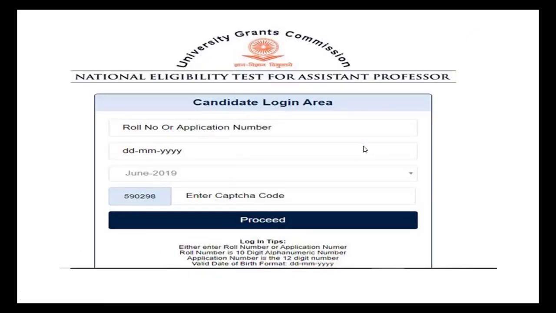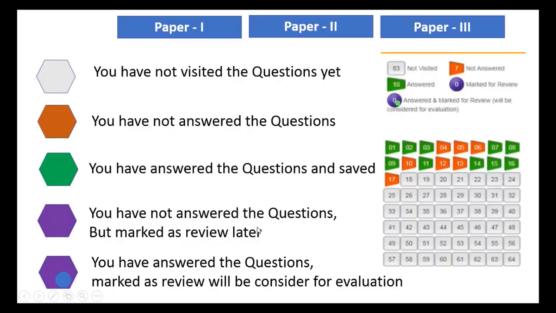You should know the minimum computer knowledge. When you enter the examination center, this is the window that appears in front of you. Here, for the admit card, you should enter your application number, date of birth and the code they provide. After you proceed, the question paper window opens. This has questions for Part A, Part B and Part C. That means Paper 1, Paper 2, Paper 3 appear on top. You may access any paper, any part, anytime.